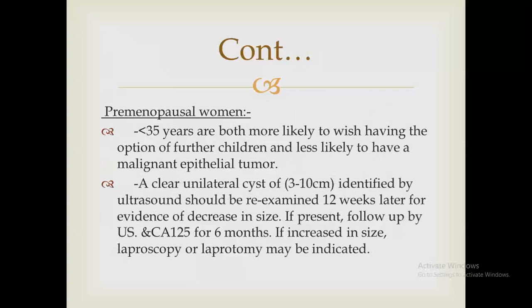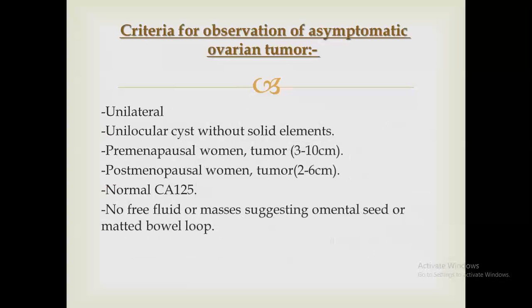in postmenopausal women. If she is premenopausal, especially if she wishes to be pregnant, the risk of malignancy, as we said, is low. And if we find a clear unilateral cyst less than 10 centimeters in diameter, we can follow the woman by ultrasound at 3-month intervals, especially if the ultrasound features go with benign and CA125 is normal. If the size increases, laparoscopy or laparotomy may be indicated.